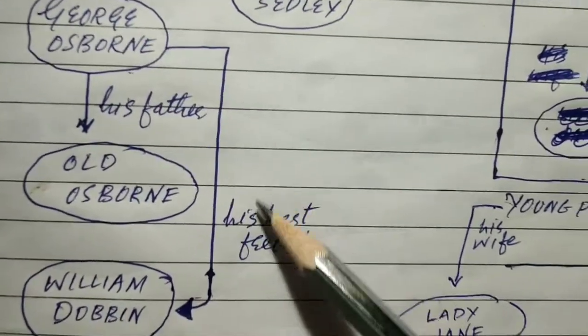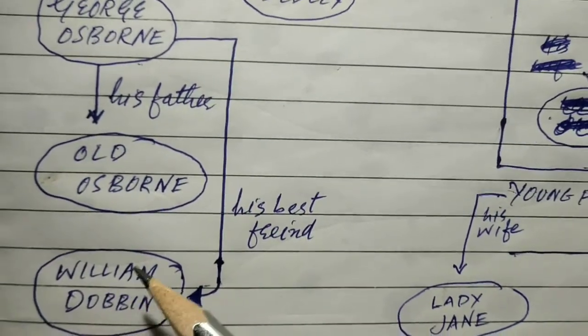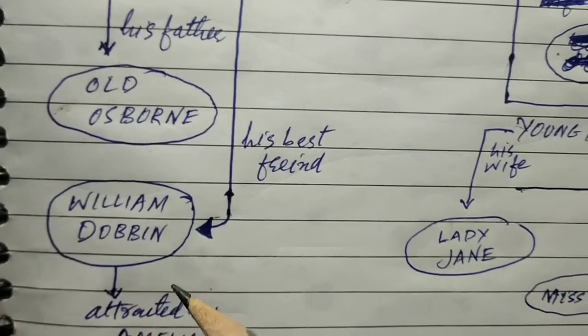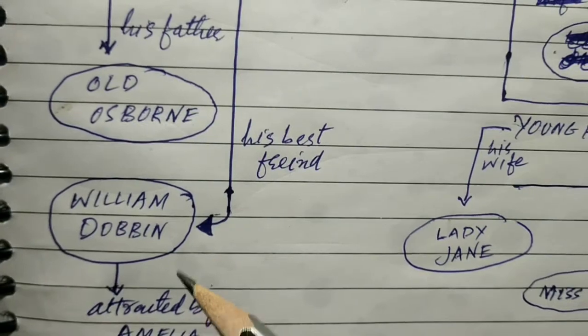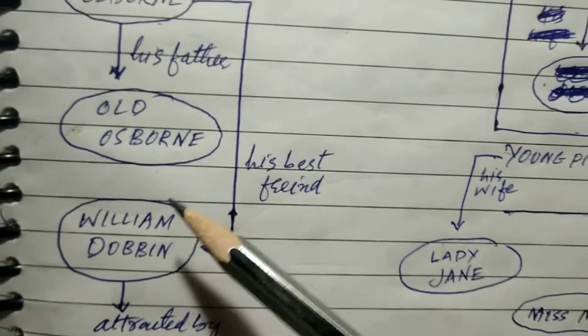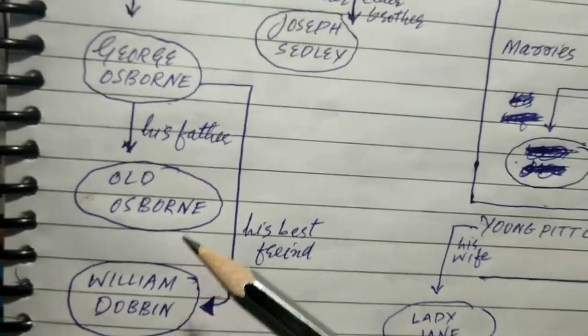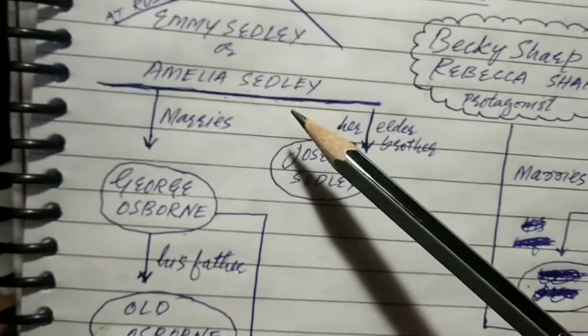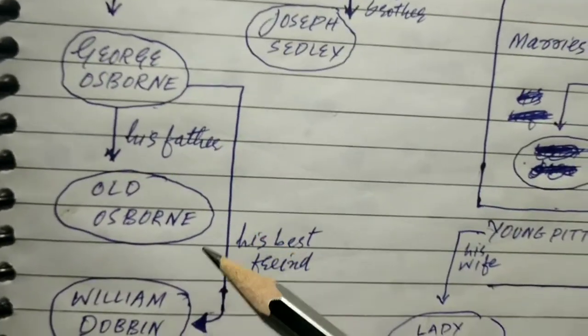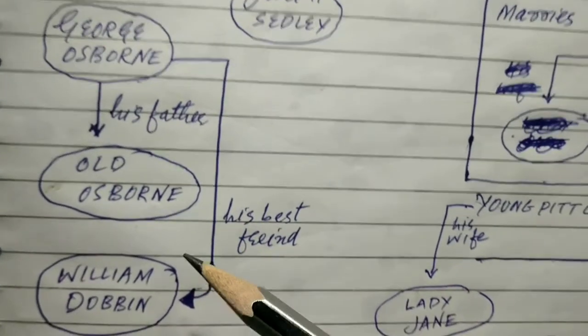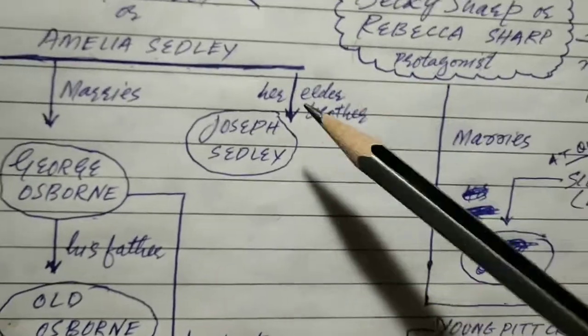George Osborne's best friend is William Dobbin, who is also attracted to Amelia. You would also get this in the summary of this novel.